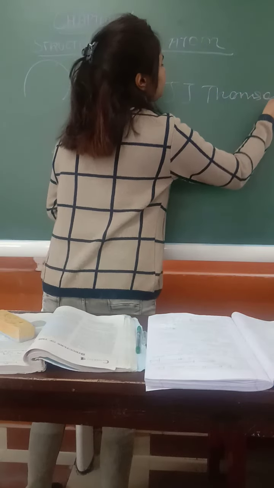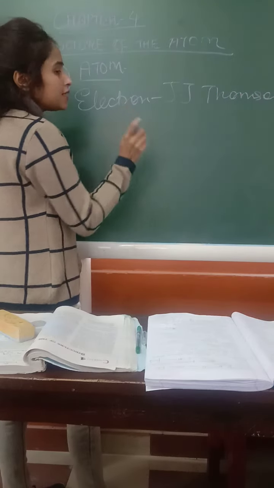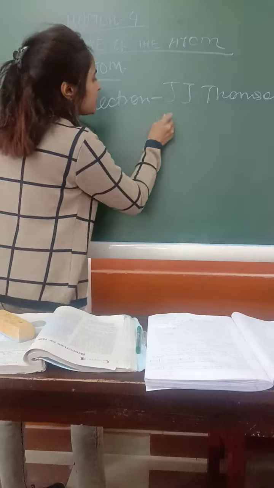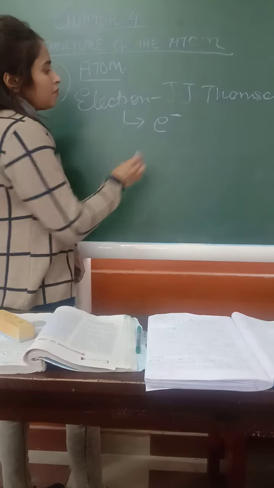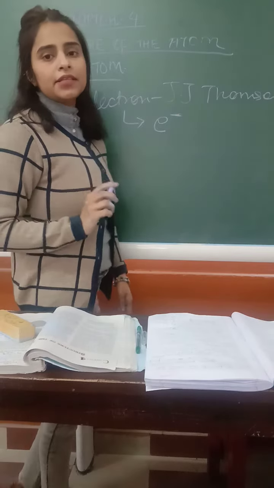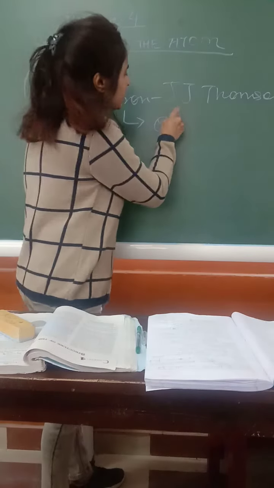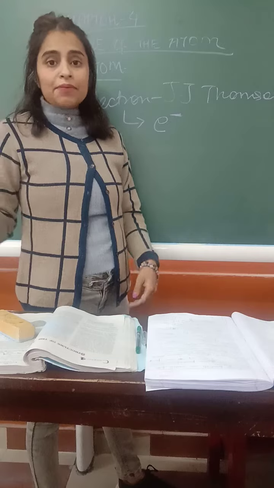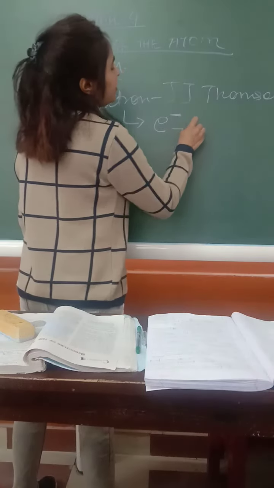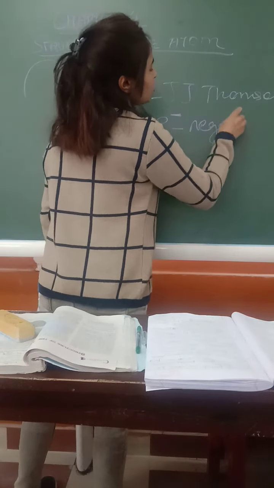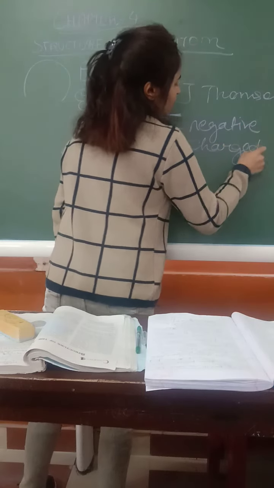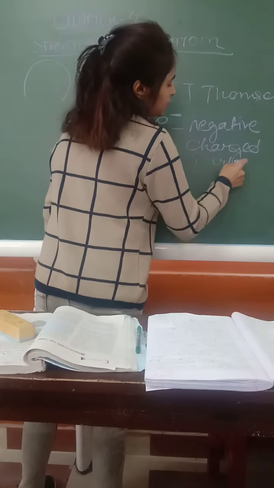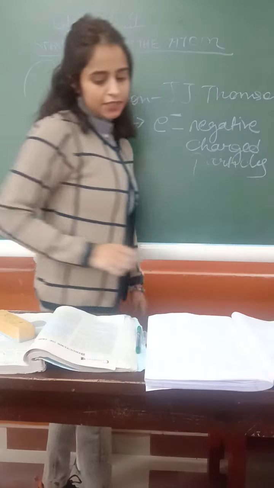Next, you write electron as e minus, e to the power minus. Why do we write this? This means negative. That means electrons are negatively charged particles. Negatively charged particles.